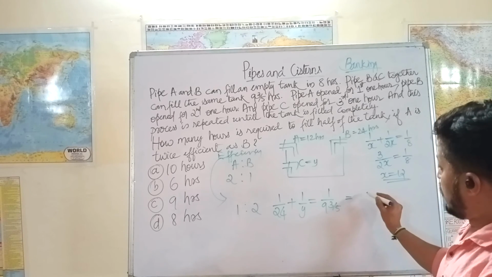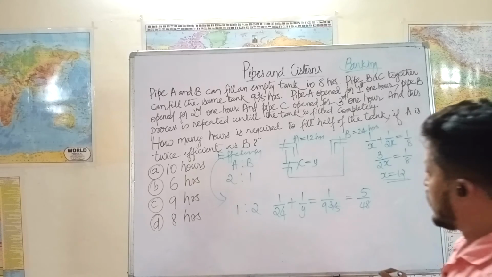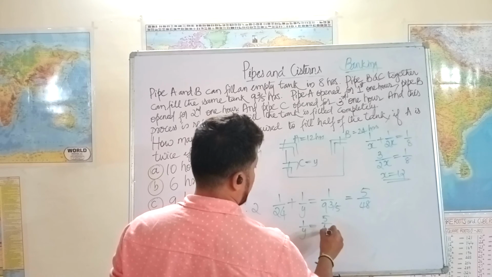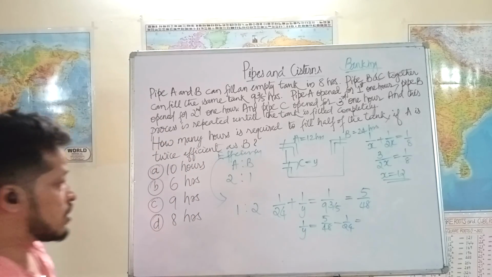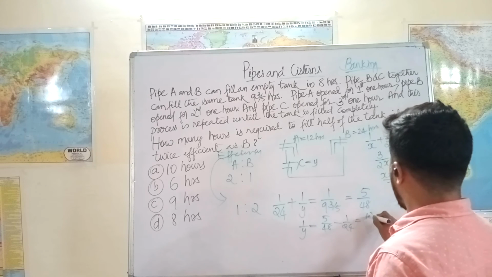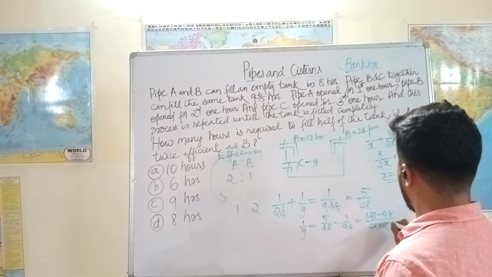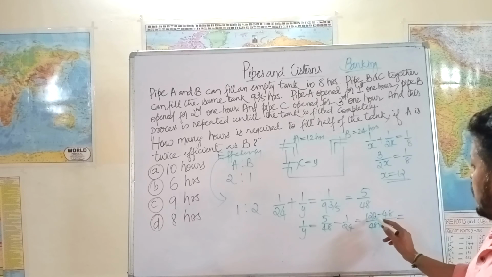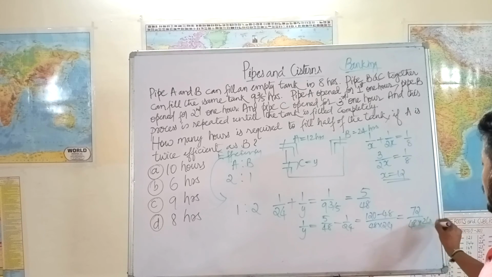This can also be written as 5 by 48. Then 1 by y is equal to 5 by 48 minus 1 by 24, which means 24 into 5 is 120. 120 minus 48, divided by 48 into 24. 120 minus 48 is 72, divided by 48 into 24.